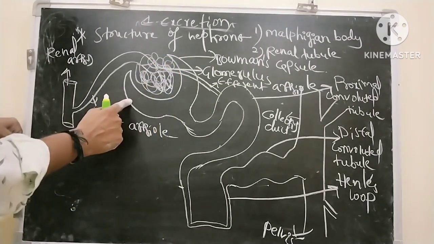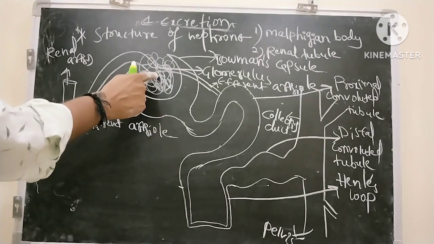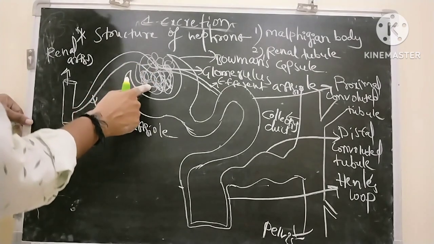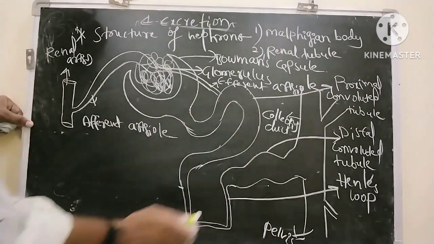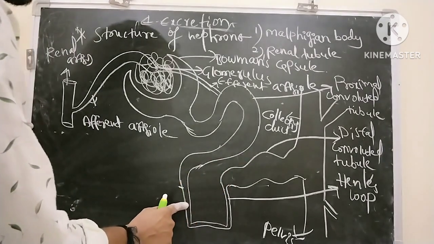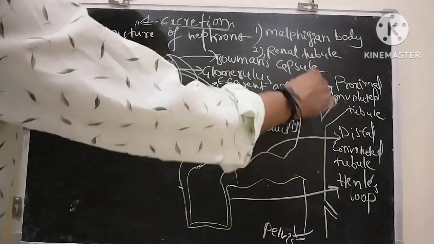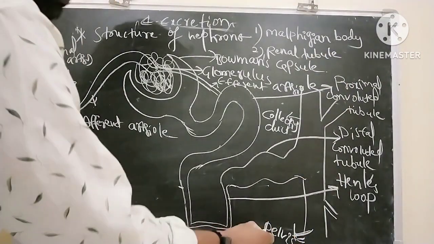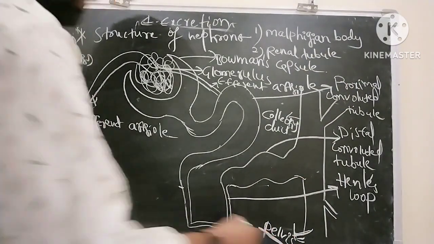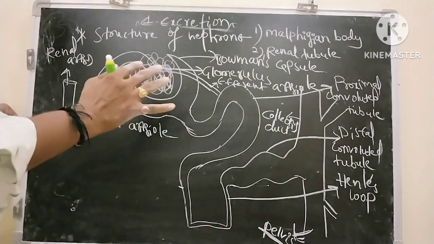The cup shaped structure is called Bowman's capsule, and the fine branches of blood capillaries present are called glomerulus. This is the proximal convoluted tubule. Next, this is Henle's loop, or loop of Henle. This is the distal convoluted tubule, which opens into the collecting duct. All the collecting ducts open into the pelvis part, which is the bulging part of kidney. So this is about the structure of nephron.